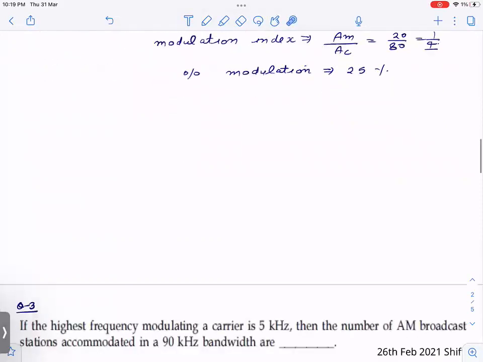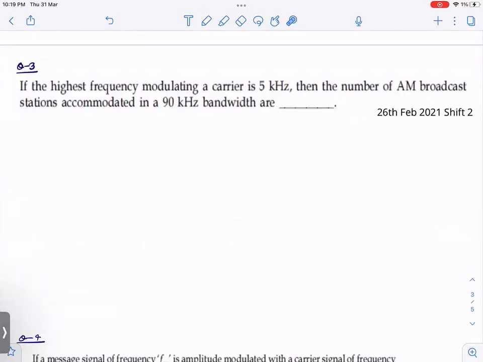Now next one. If the highest frequency modulating a carrier is 5 kilohertz, then the number of AM broadcast stations accommodated in 90 kilohertz bandwidth are?